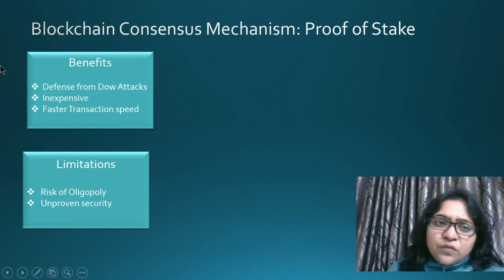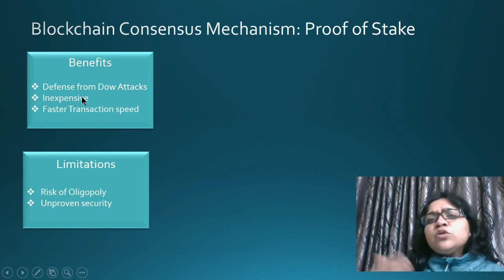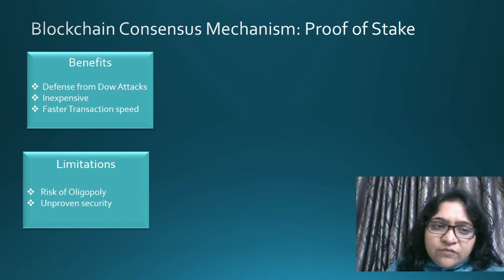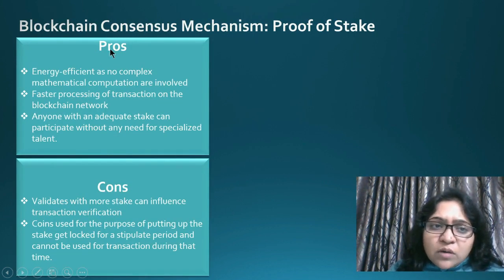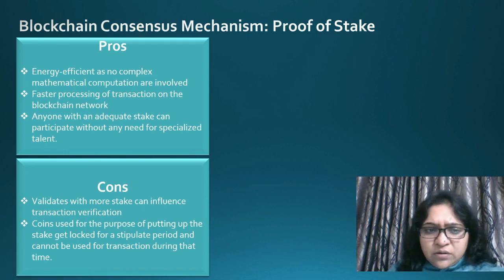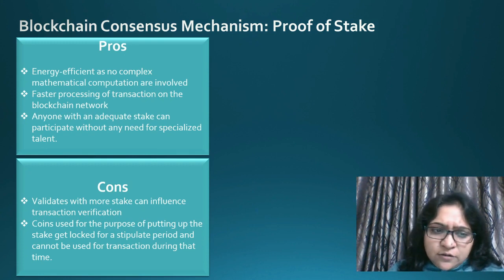Proof of stake has some benefits and limitations, and I will show you the pros and cons. It defends against DAO attacks. It is not expensive. It has faster transaction speed, but the limitations are the risk of oligarchy and unproven security. Among the pros, it is very energy efficient, as there is no mathematical computation involved to solve. It gives faster processing of transactions on the blockchain network, and anybody with an adequate stake can participate, without any socialized tenant. But the cons are,